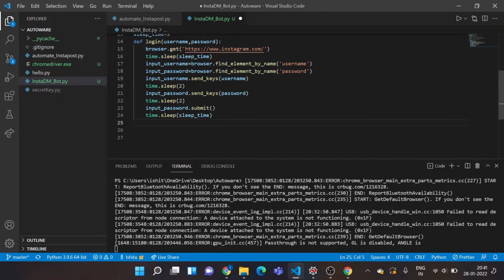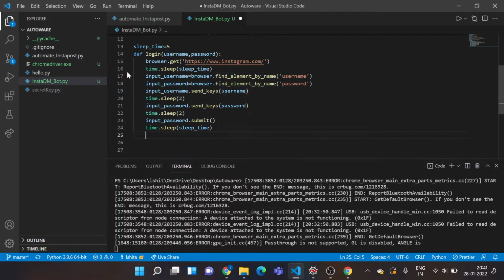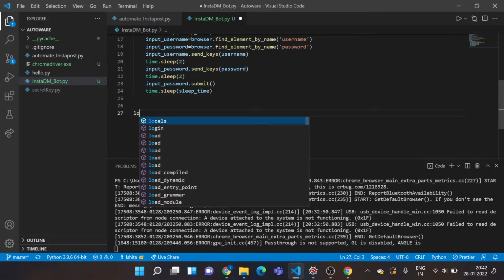Okay, so I feel the login part is automated. So let's just check it out if this code works. I'll call my function.